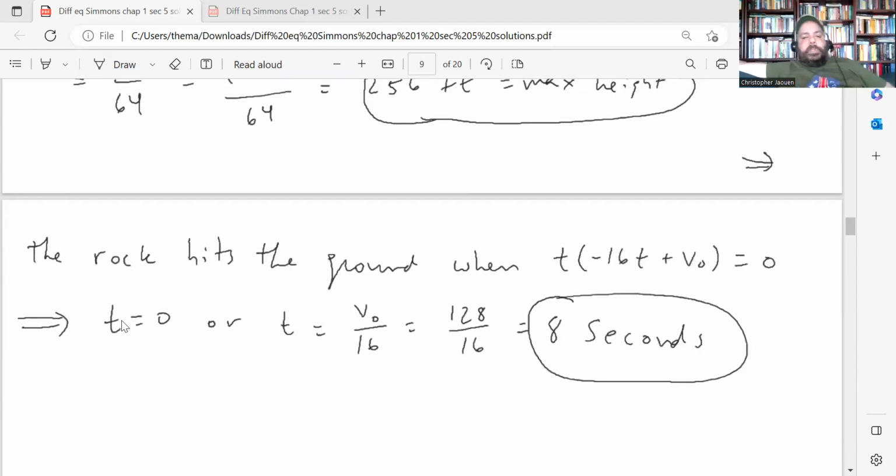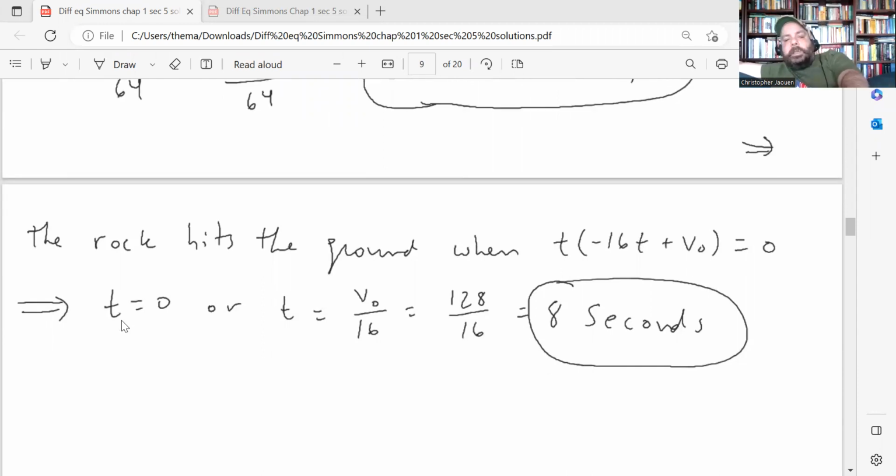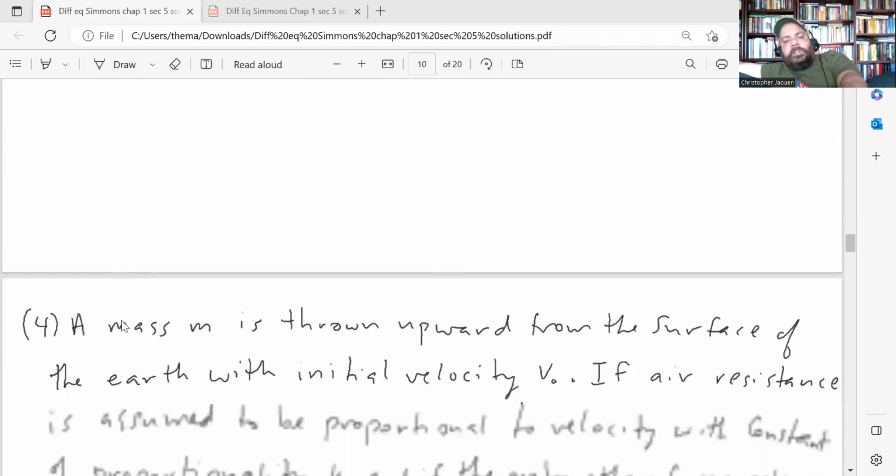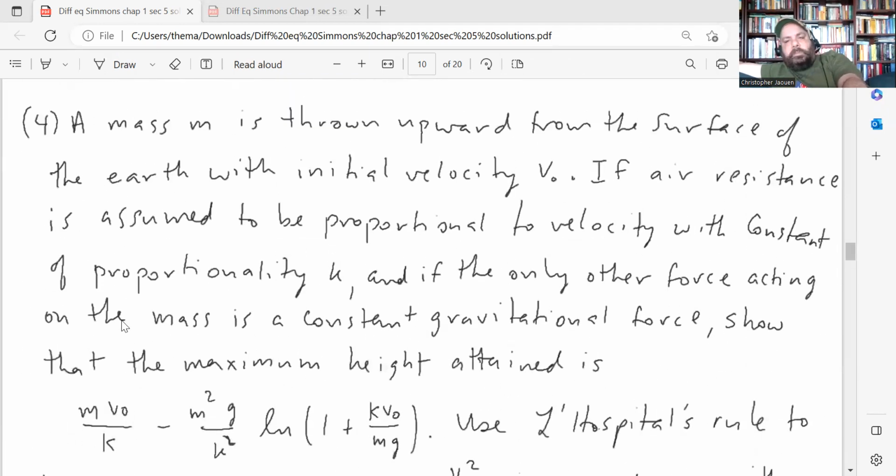Okay, and then finally it hits the ground when S is 0. So solve for T in those cases, and you find that it hits the ground after 8 seconds. Right. So like I said, I won't belabor that one too much because that's basically a pre-calculus problem.